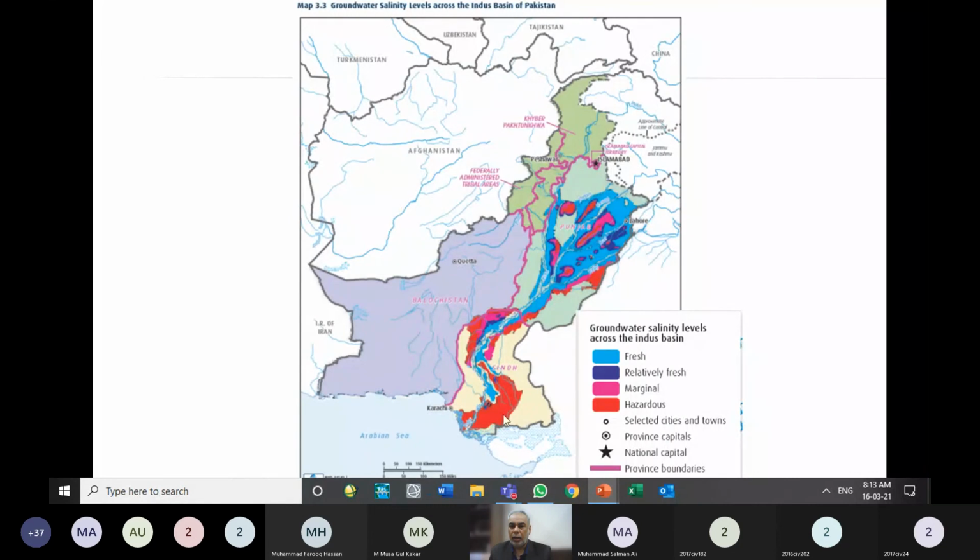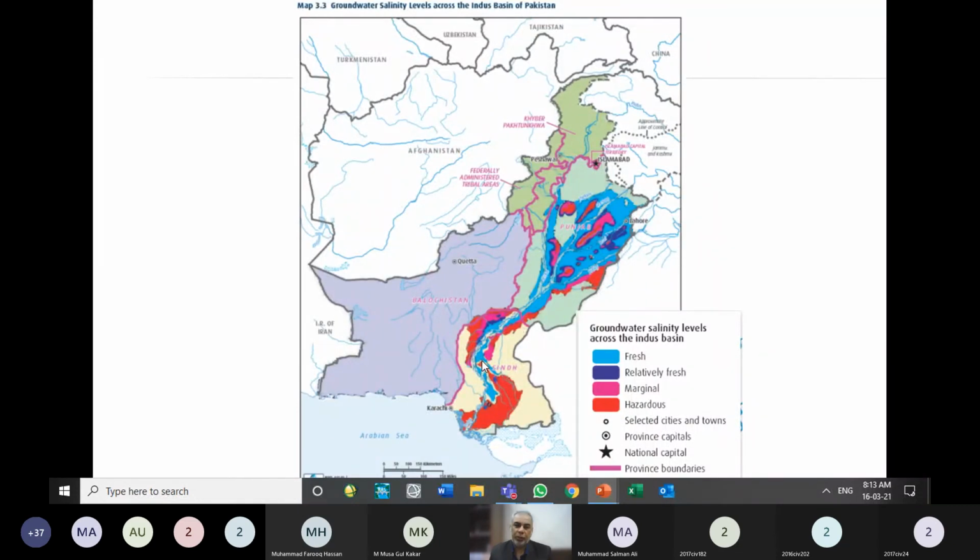Its distribution in Pakistan, if you see, close to the Arabian Sea, most of the irrigated area is saline. This white area is actually, I think, not irrigated. There are hills over here. So irrigated areas are on the right bank of the Indus over here, and the left bank of the Indus over here. Most of the Sindh province area is underlain by hazardous or saline groundwater.